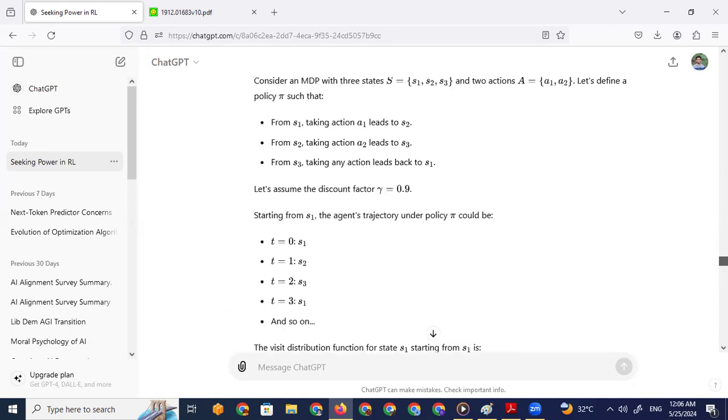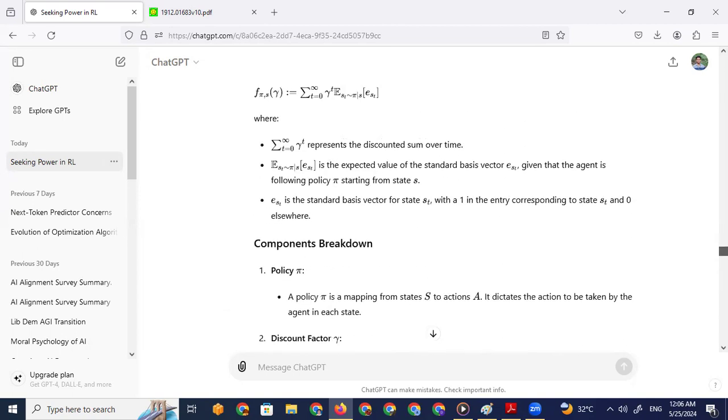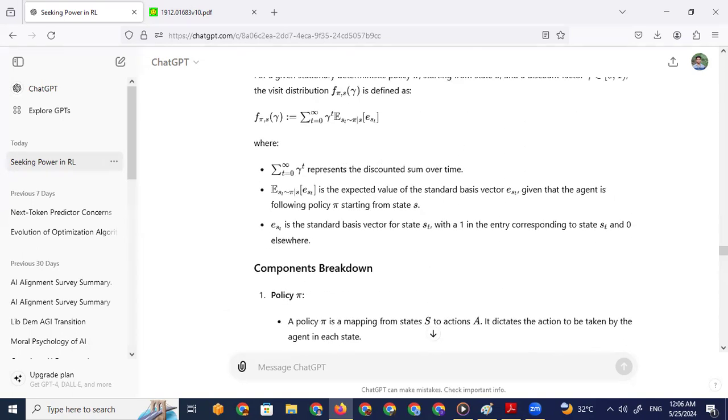Right. So we are taking the gamma, multiplying that by, let's say, the probability of each state. It is an expected value when the agent is following the policy.